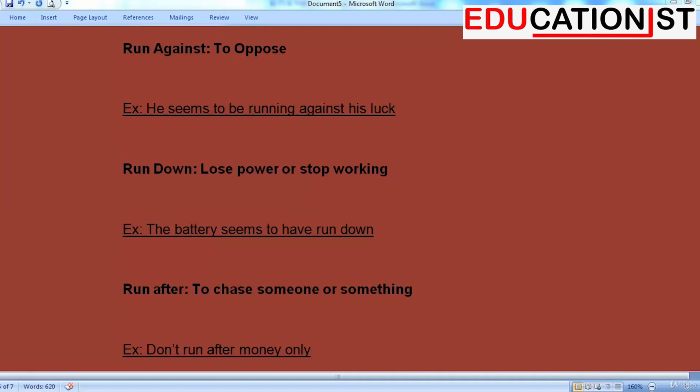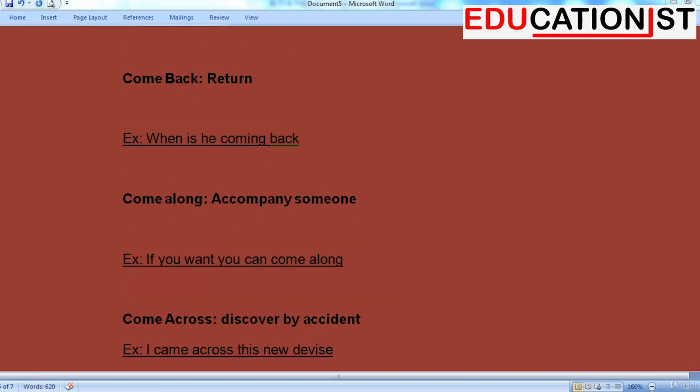Run down. Lose power or stop working. Example, the battery seems to have run down. Run after. To chase someone or something. Example could be, do not run after money only. The next one we are looking at is come back. Come back means return. When is he coming back?